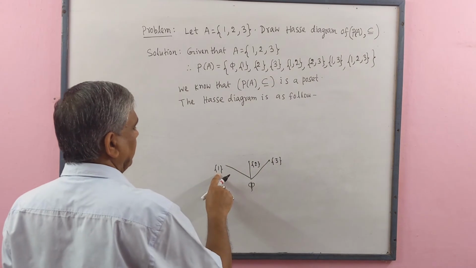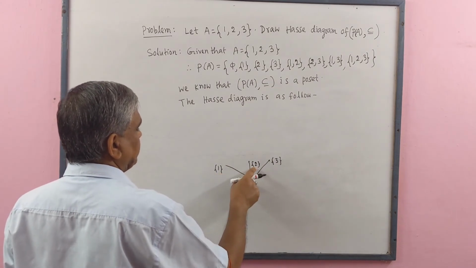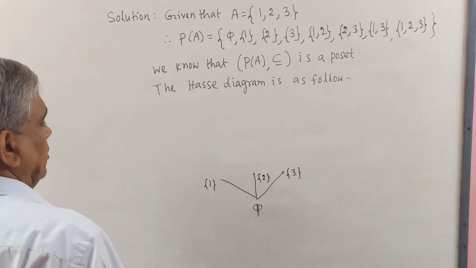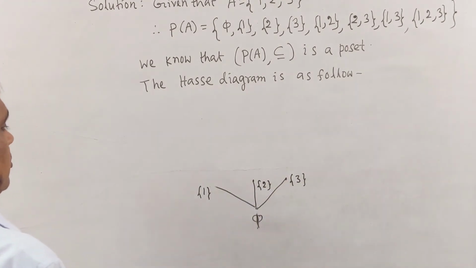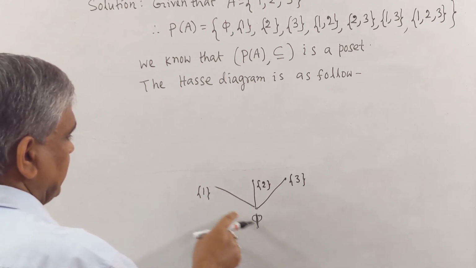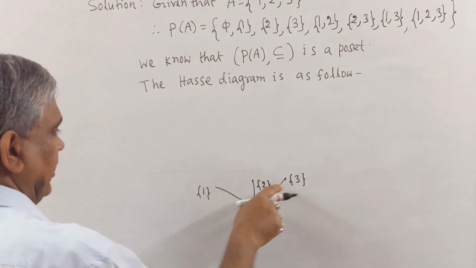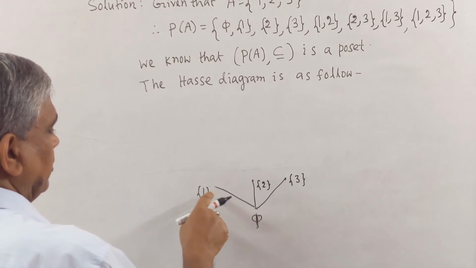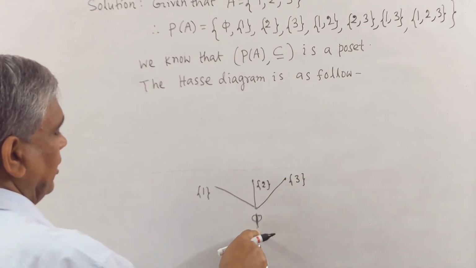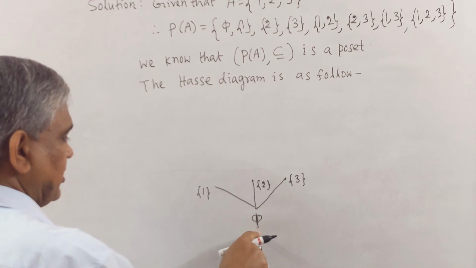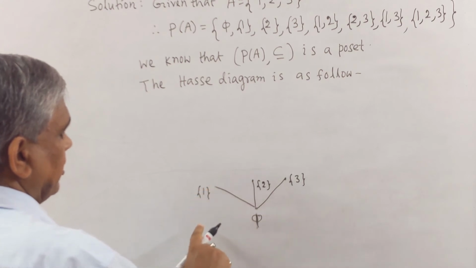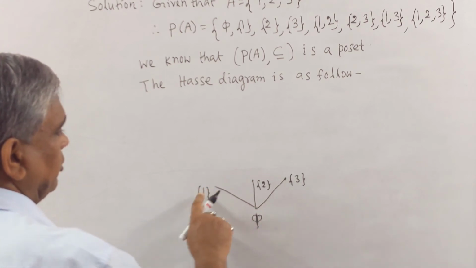As {1} and {2} are not subsets of each other, similarly with {3}, these are not comparable. So these are not joined with each other. As phi is a subset of each of these 3 subsets of A, we join these 3 subsets with phi. So we write phi below these 3.